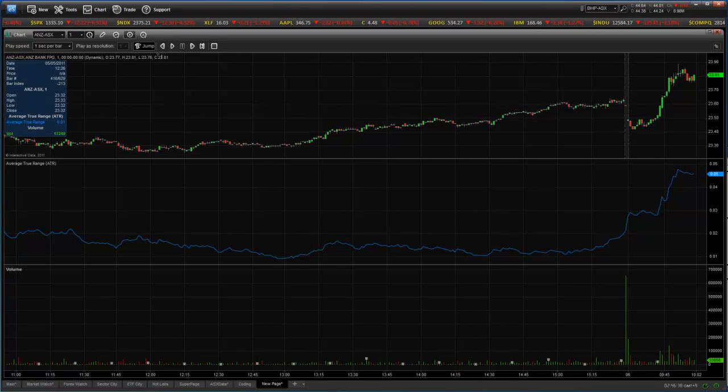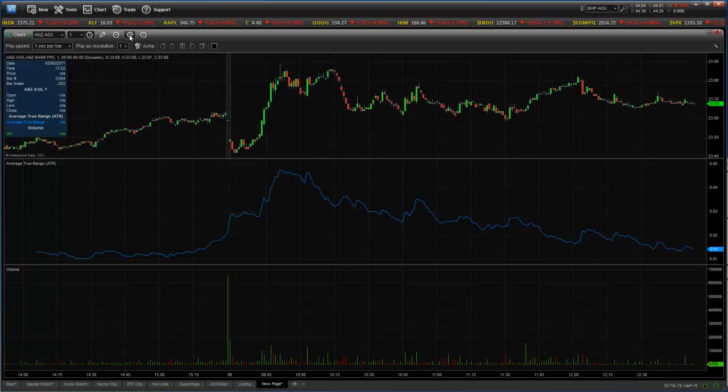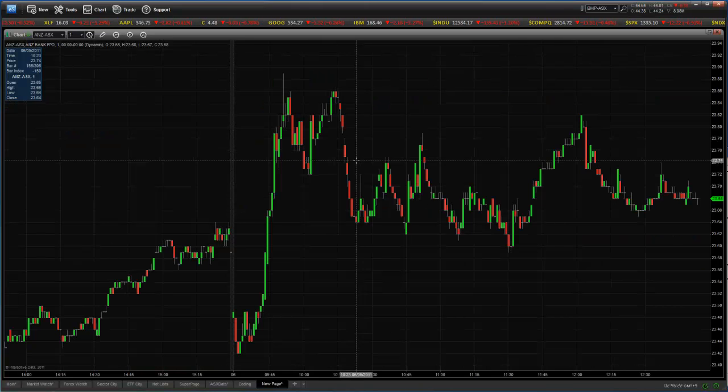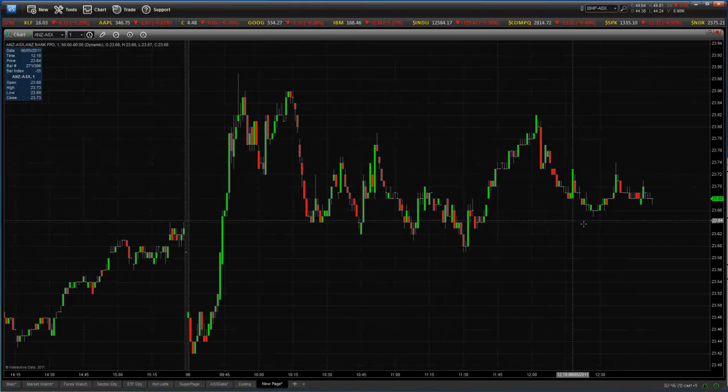Another good thing about charts in eSignal is just the crosshair. Hang on, we'll remove all the other studies so we can have a look. I'll stop this playback here and remove that. And we want to remove all our studies. Okay, so we're looking at just the chart window.